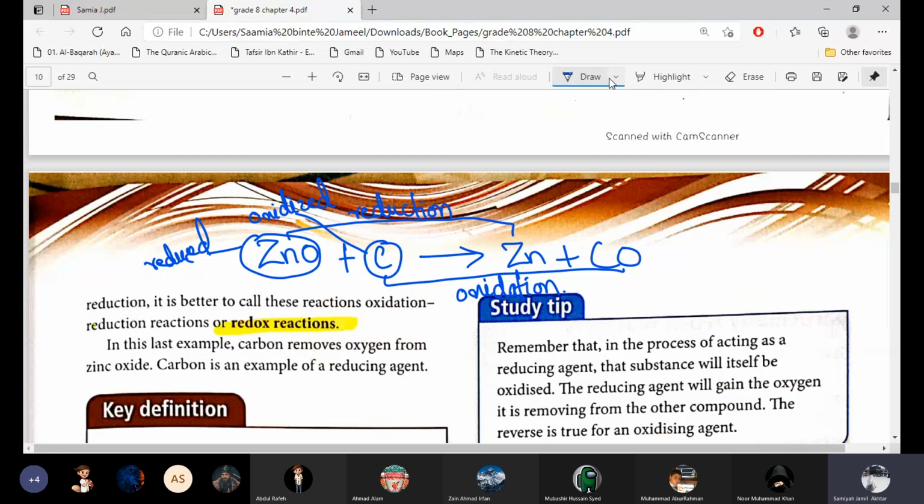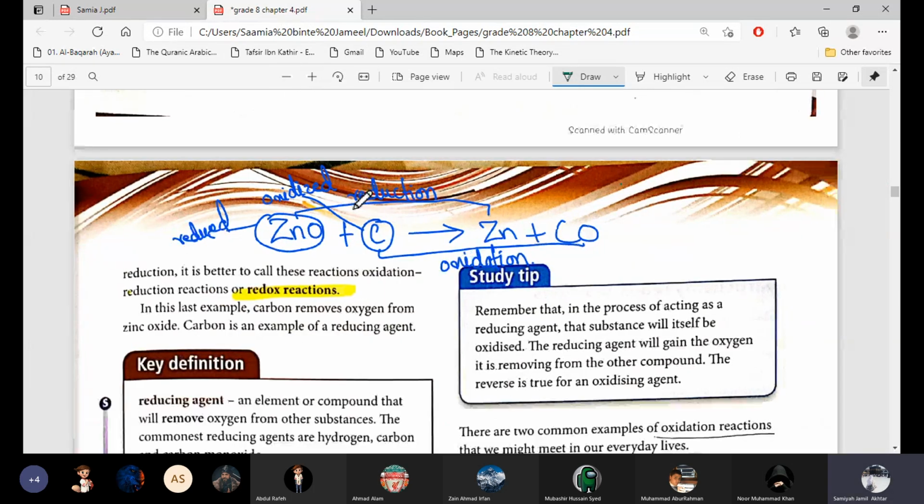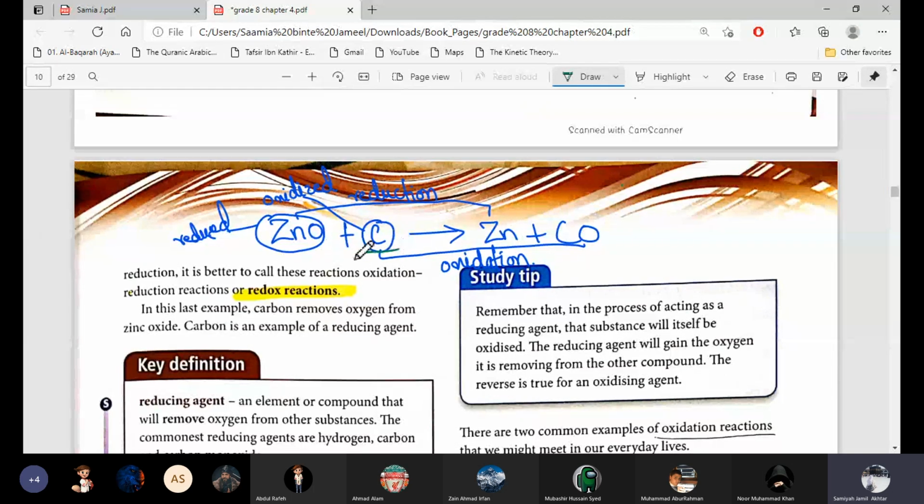Okay, now there are two other terms: oxidizing agent and reducing agent. Reducing agent is the one which is removing oxygen from the other, snatching oxygen from the other. So here, from zinc oxide and carbon, which one is taking oxygen from the other? Carbon. Yeah, very easy. Carbon is taking oxygen from zinc oxide, so carbon is said to be the reducing agent, because it is taking oxygen from the other.